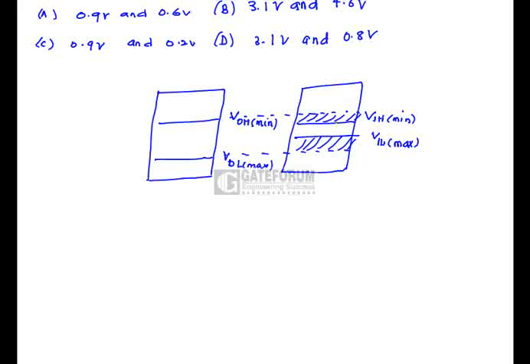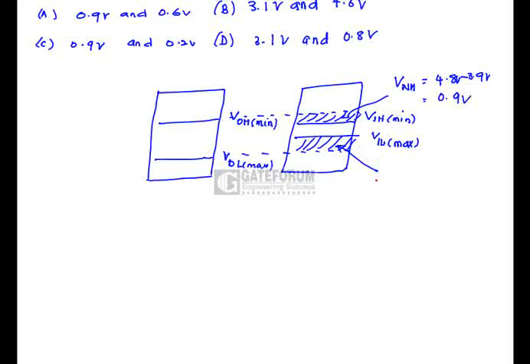These differences are noise margins. This is nothing but the noise margin in the logic high level. That is, VOH min, 4.8 volts, minus VIH min, 3.9 volts. That is 0.9 volts.